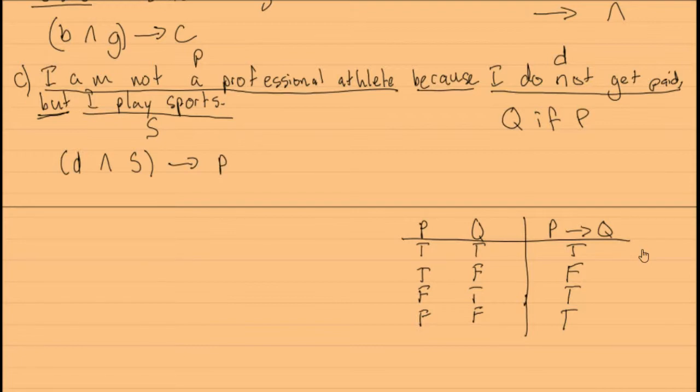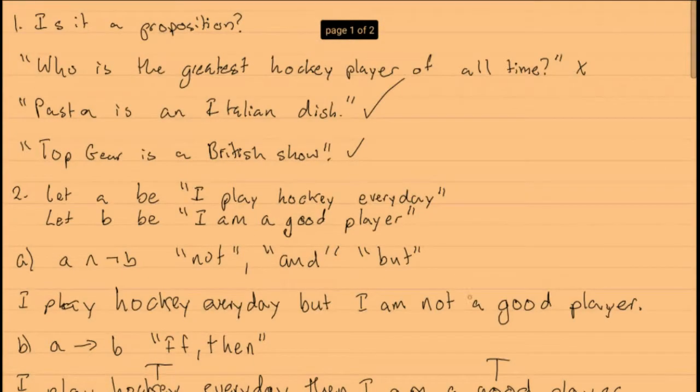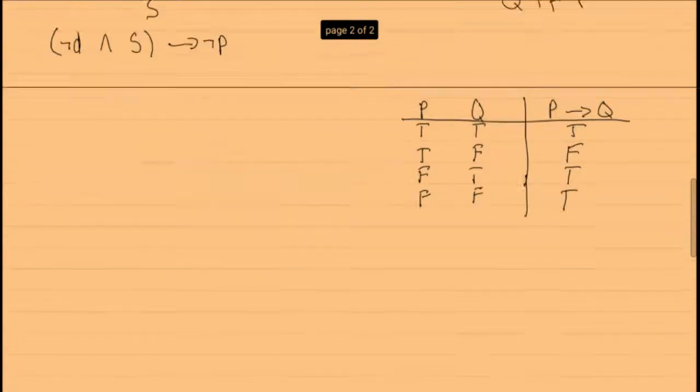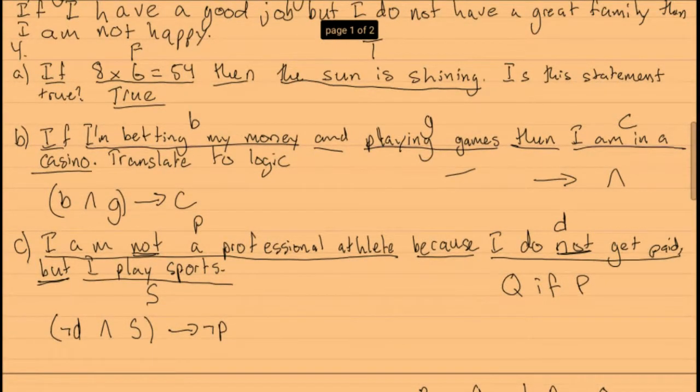But we also have two more logical operators, and they're both the same. We have two nots right here. I am not a professional athlete, and I do not get paid. So here at the front of the statement, we have to write a not sign. And at the P, we also have to write a not sign. So that's a really quick tutorial video on propositions and then translating propositional formulas into logical statements and vice versa. So thanks for watching, and we'll see you next week.